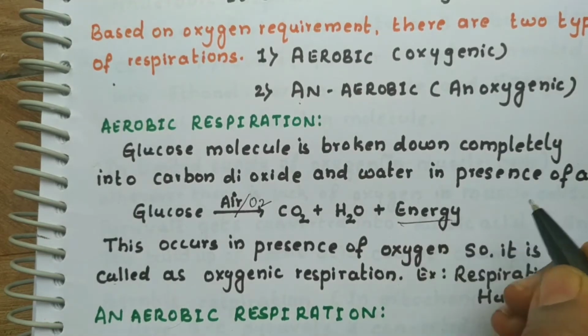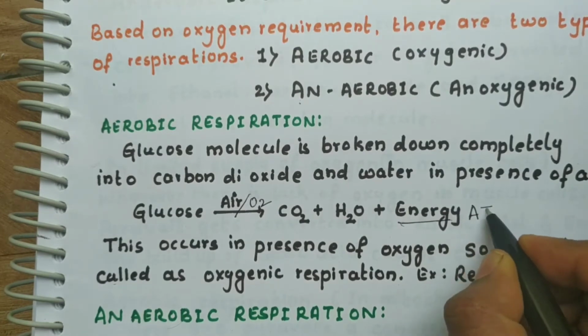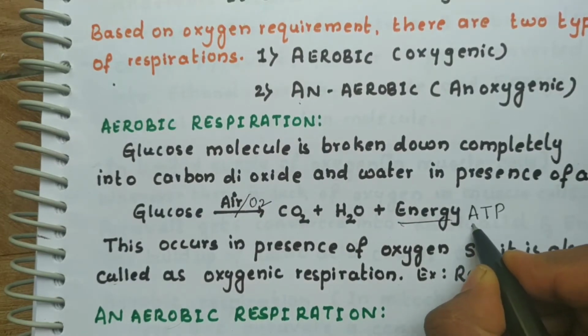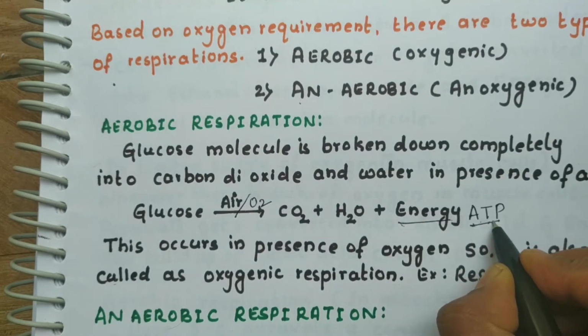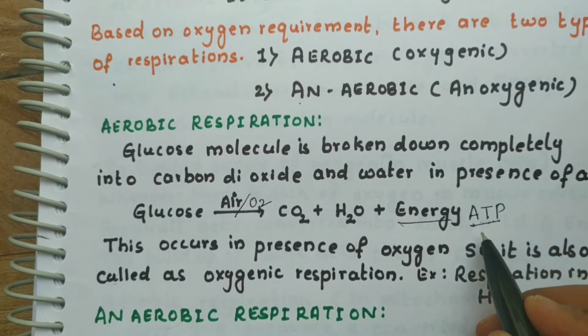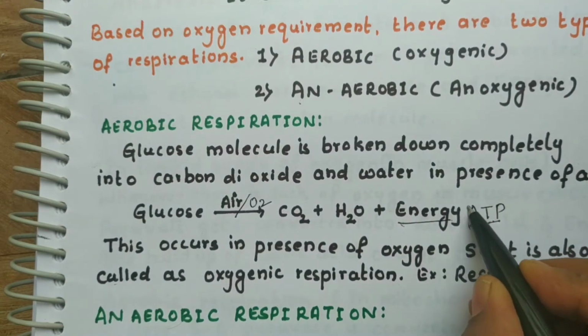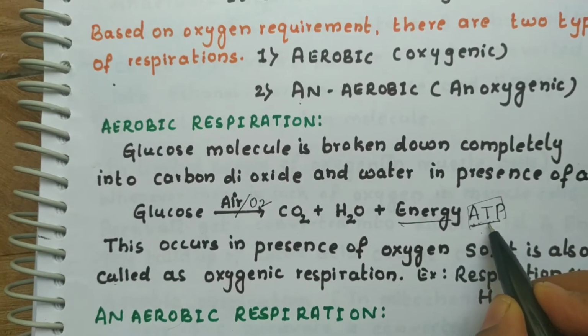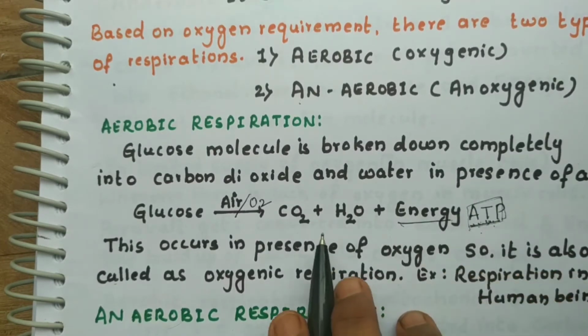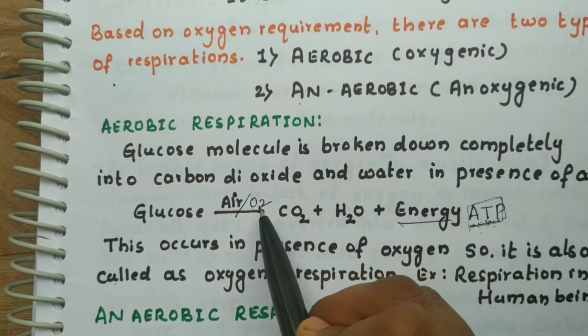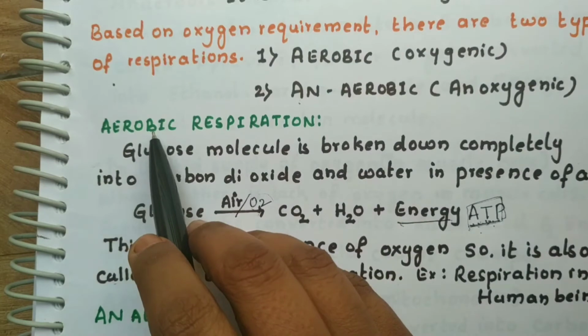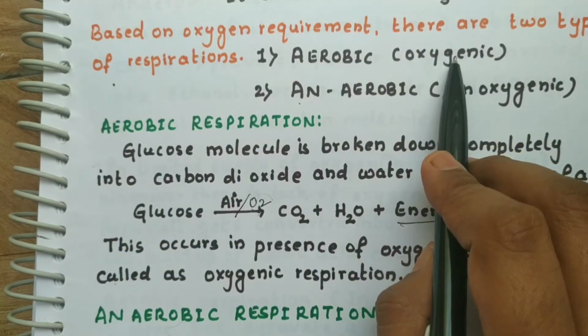In which form is energy released, children? It is released in the form of ATPs. What is ATP? Adenosine triphosphate. It is the energy currency in living organisms. How do we exchange the energy? The biomolecules exchange the energy in the form of ATPs. So we can say that ATPs act like money of the biomolecules inside the body. This occurs only in the presence of oxygen. That's why it is called aerobic or oxygenic respiration.